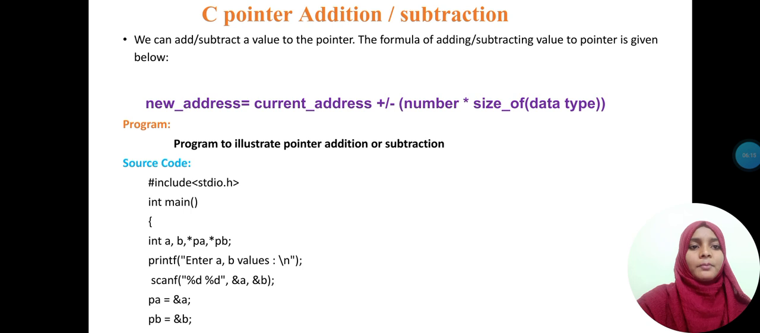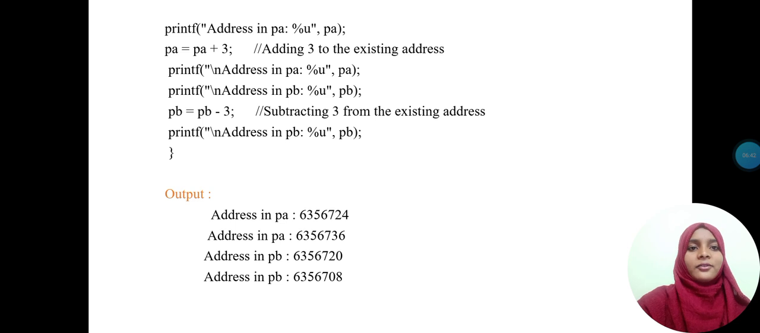Let us see a program on pointer addition or subtraction. The source code is: hash include stdio.h, int main function open brace, int a comma b comma star pa comma star pb. printf enter a comma b values. scanf percent d percent d, where pa equals address of a, pb equals address of b, and printf address of a. Here we are using percent u because an address is always written as an unsigned integer.